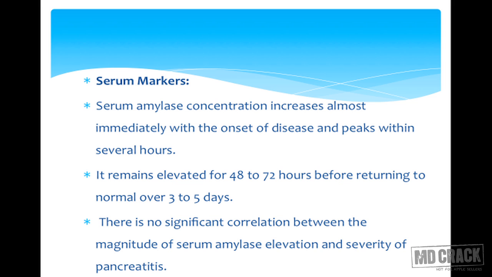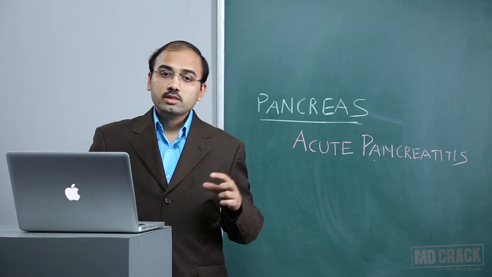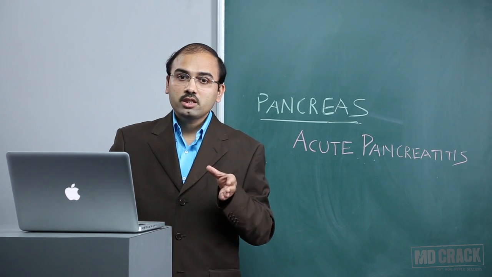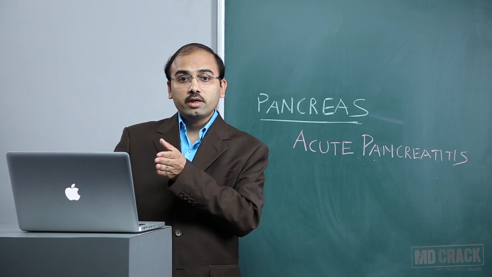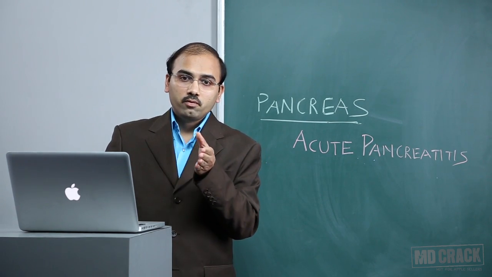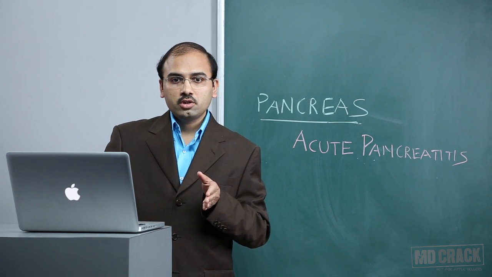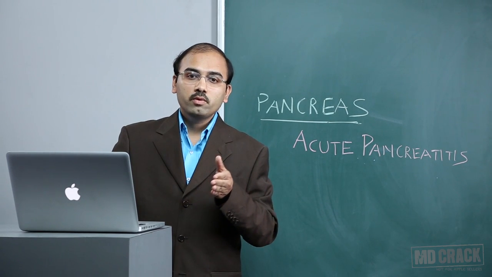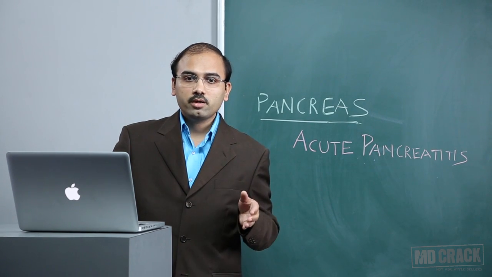So what are the serum markers? We have serum amylase concentration, which increases almost immediately with the onset of disease and peaks within several hours. Now we'll see how the trend of amylase changes. There may be various permutation combinations of questions. They may give a clinical scenario and say after 7 days or after 12 days or after 4 days, which is the proper investigation. So depending on the time, we will have to answer with the appropriate serum marker.